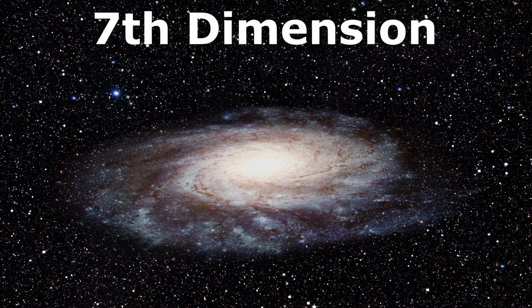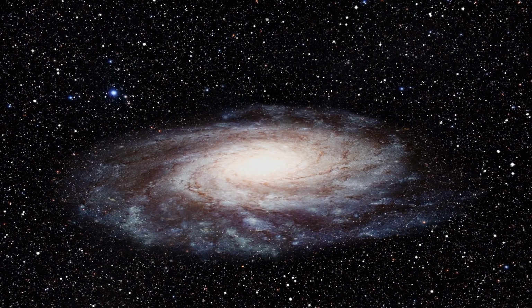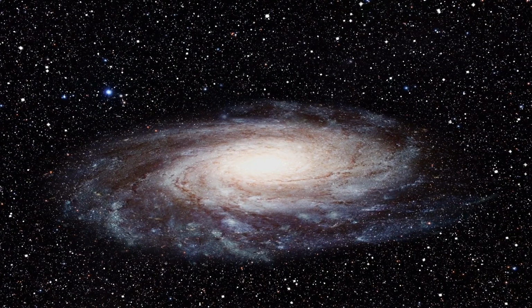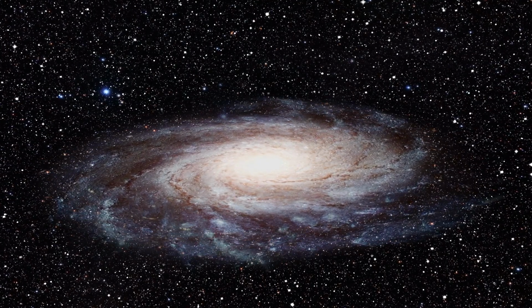Seventh dimension. This dimension also includes the concept of parallel universes. The seventh dimension contains an infinite number of universes, so a person living in seven dimensions can move to any universe and can have infinite forms of himself.